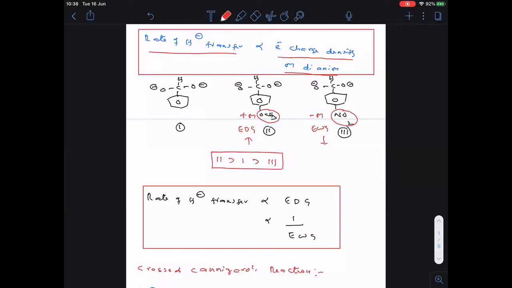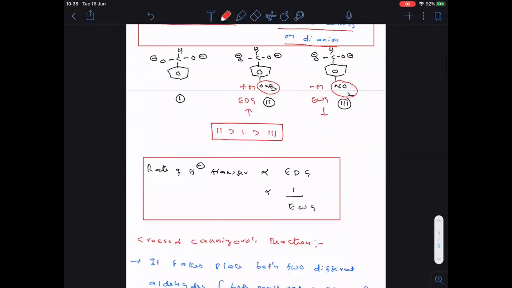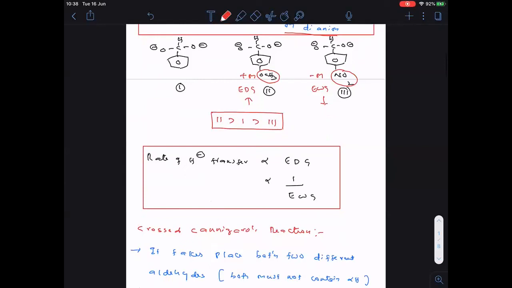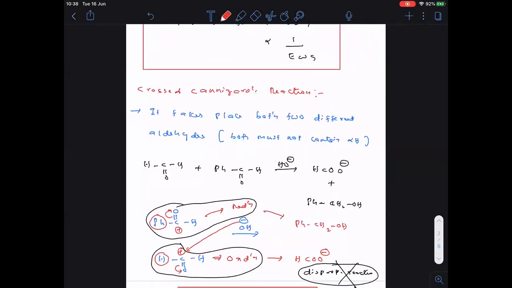Clear? Next, crossed Cannizzaro. It takes place between two different aldehydes, and both must not contain alpha hydrogens. That is important here. Both must not contain alpha hydrogens. But in crossed Cannizzaro, we have to see which undergoes oxidation and which undergoes reduction.